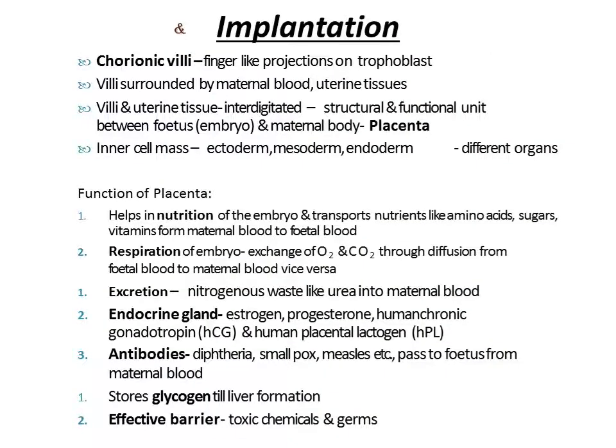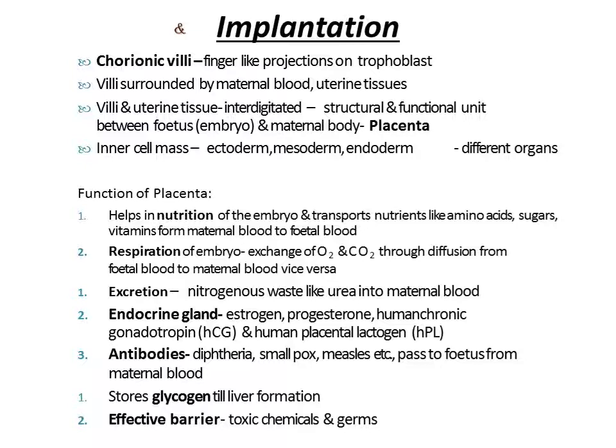During implantation, the trophoblast layer gets attached to the endometrium of the uterus. The cells of the endometrium divide rapidly and cover the blastocyst. So the blastocyst gets embedded in the endometrium. This process is called implantation.